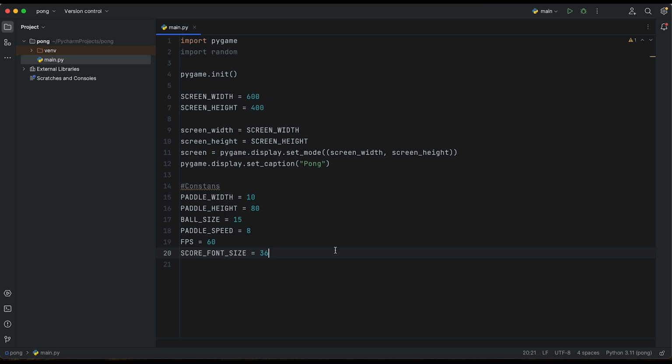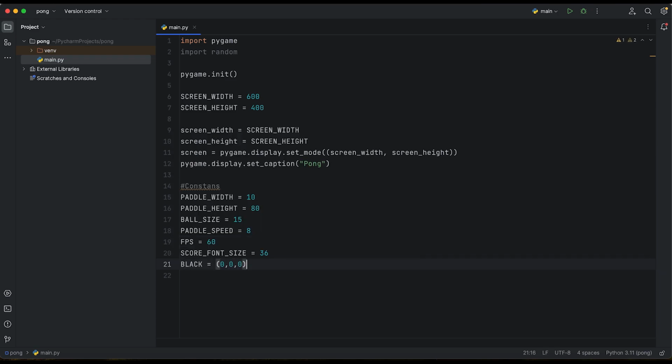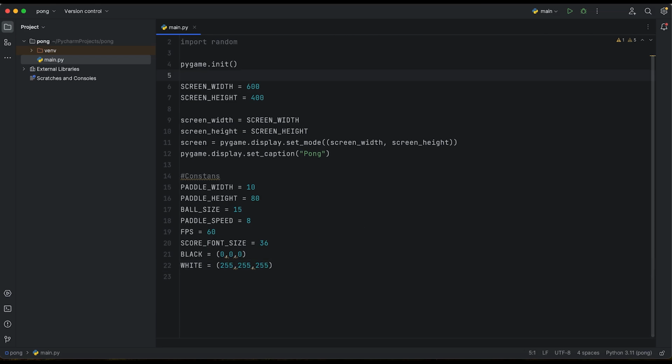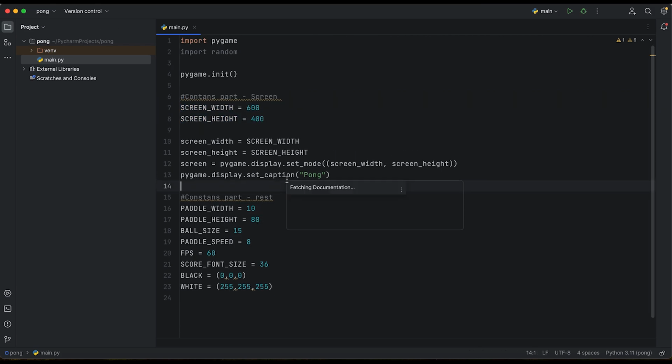So we'll set it right there. And we'll need black, as RGB, and white, and also it will be an RGB color. Okay, so we created our constants. There are also our constants, part screen, and there will be part rest. I know that we can also make them together, but to make it more predictable, I will show you in that way.